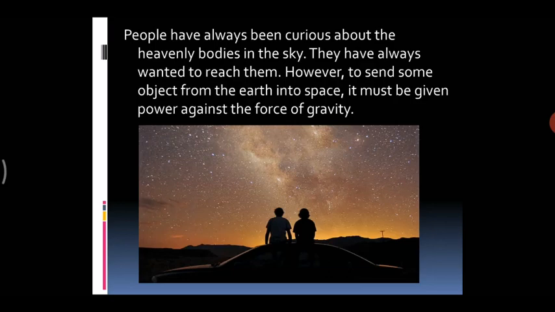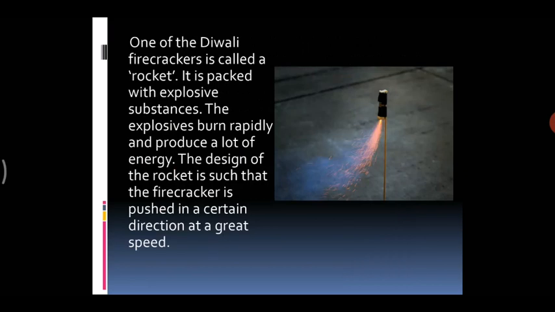However, to send some object from the earth into space, it must be given power against the force of gravity. So for anything to go from the earth towards space, you need to give power. It can't move like that on its own. Okay, we move to the next slide.